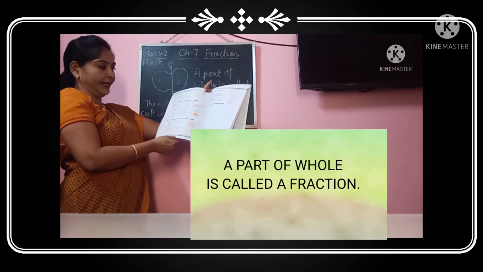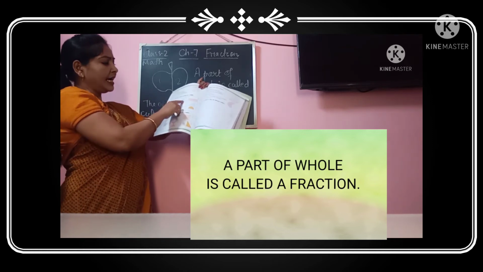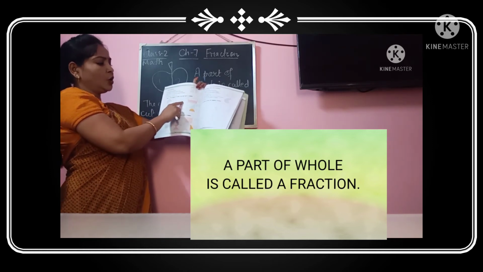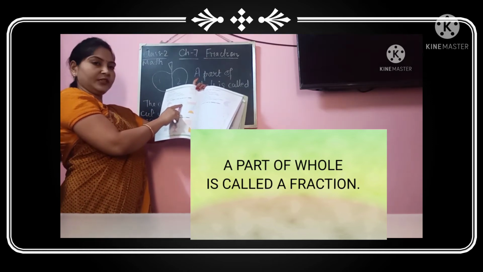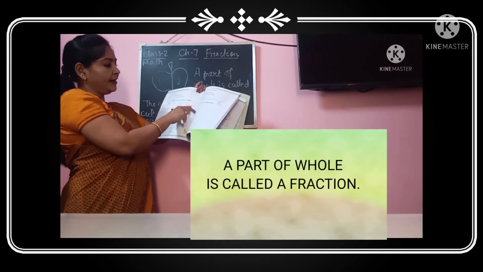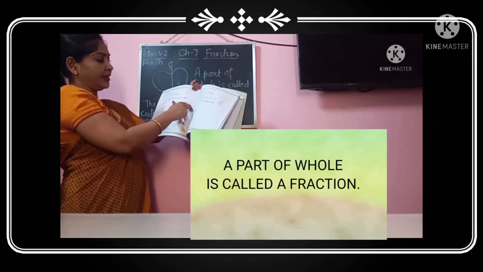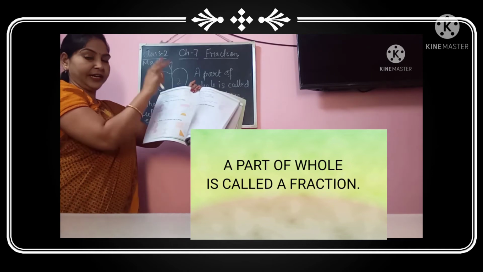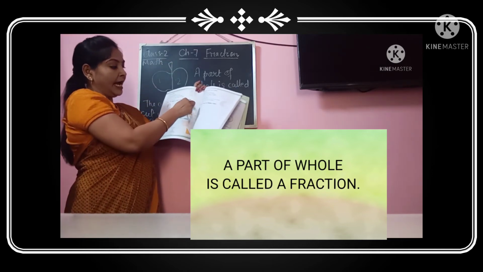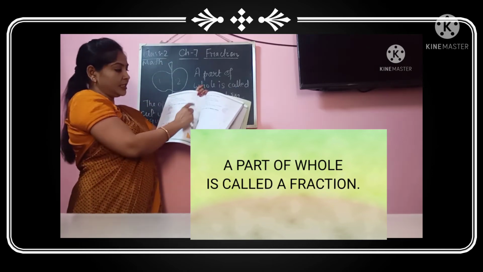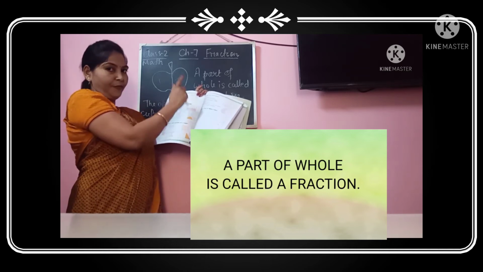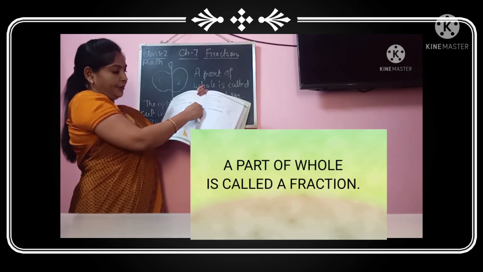So this is not the right one. Again in the triangle you can see 2 parts are shaded out of 3. This is also not half. Then in the third figure you can see there is a rectangle divided into 2 equal halves, and 1/2 is shaded. So this is the correct 1/2 part. So you will tick over here.